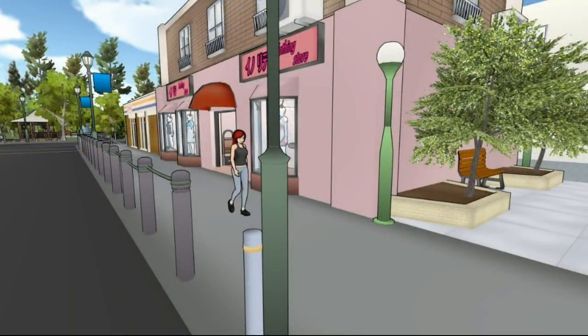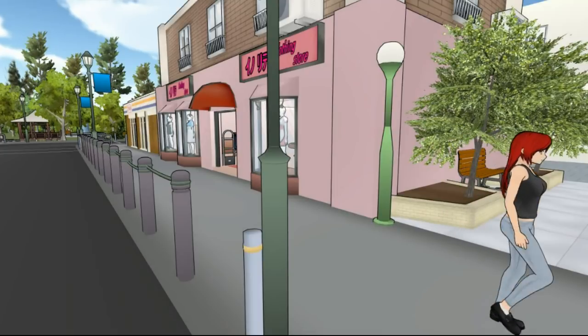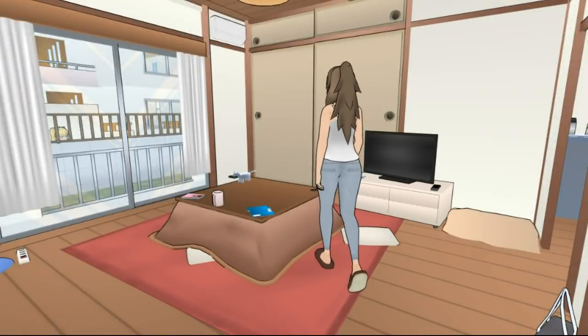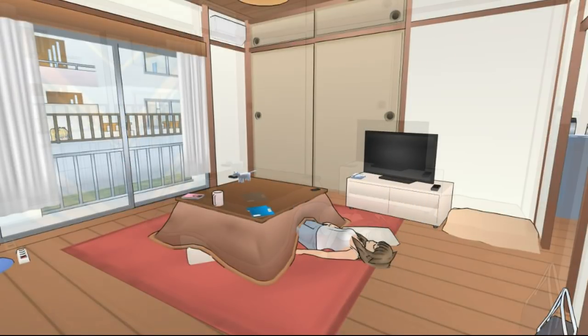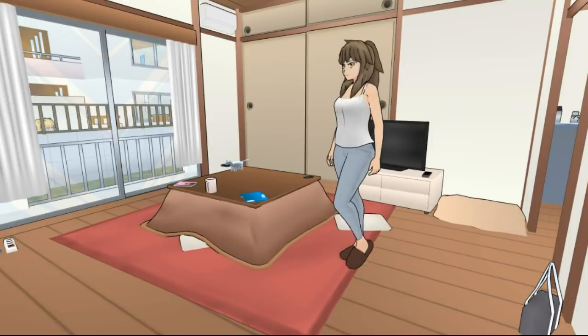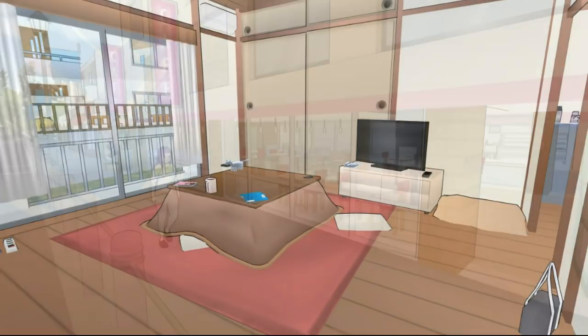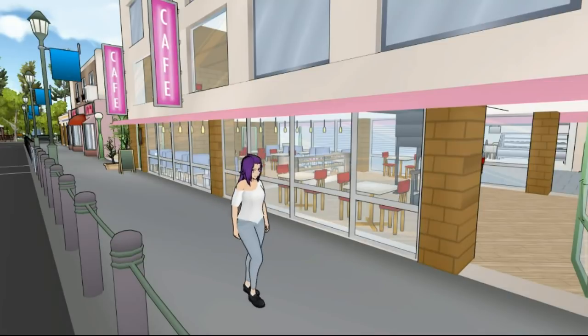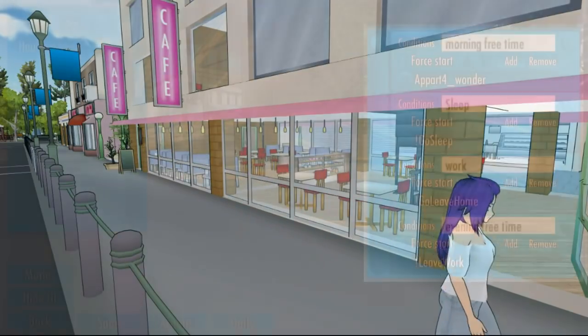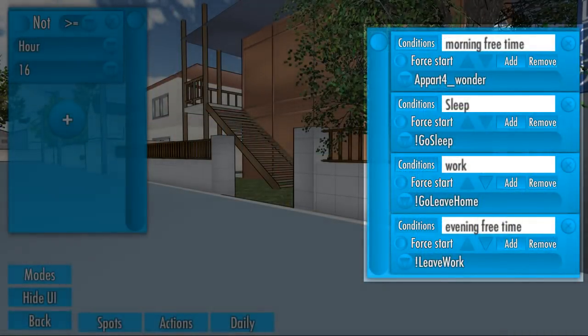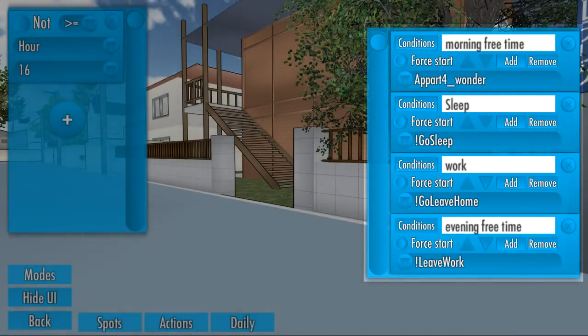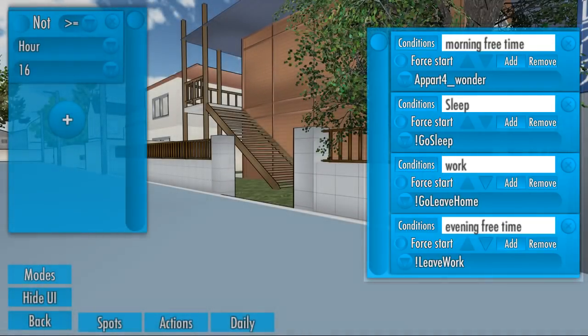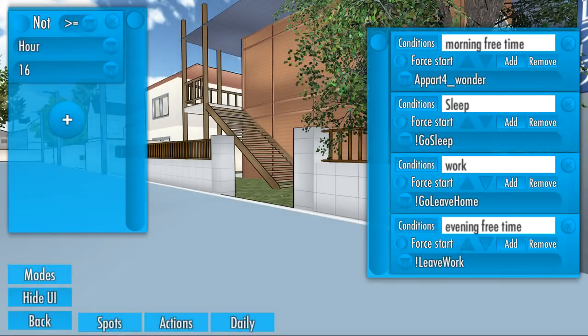Most characters present on the new build now have a full pre-saved daily schedule. At night they will go to their homes and sleep. In the morning they will wake up and either go to work or wander around. These pre-saved actions are all put on them with the schedule creator. Once more, I think I can still improve the schedule creator even more, so I'll only explain how to fully use it once I think it will be final.